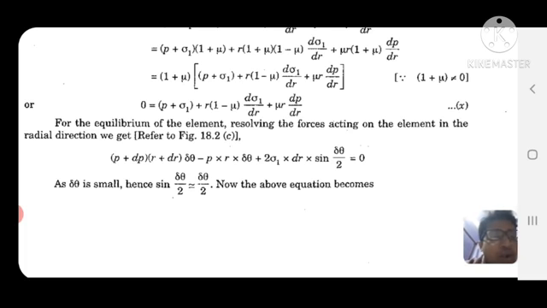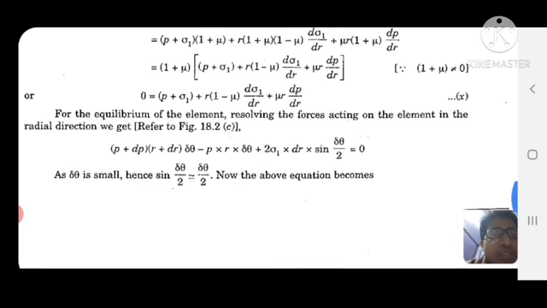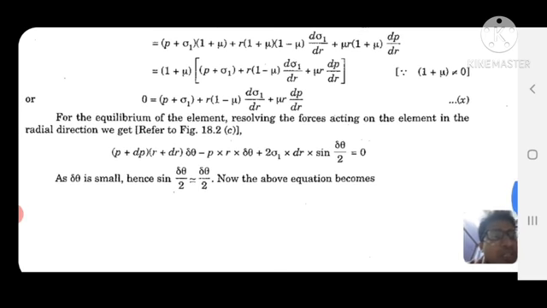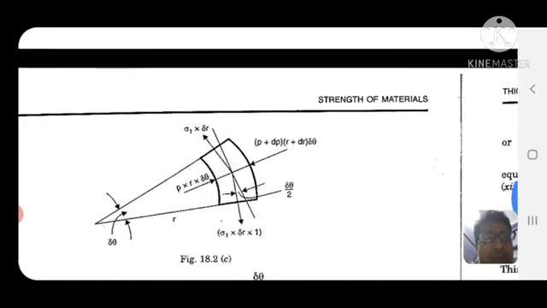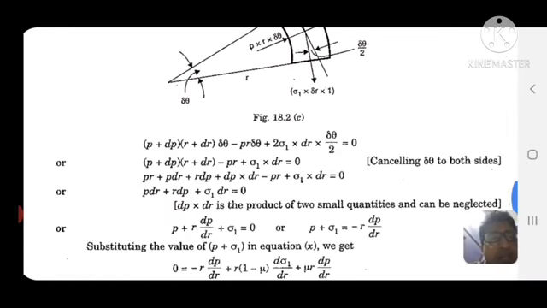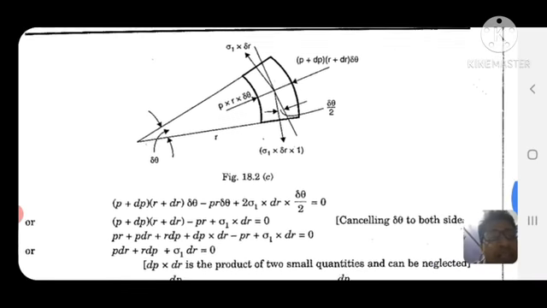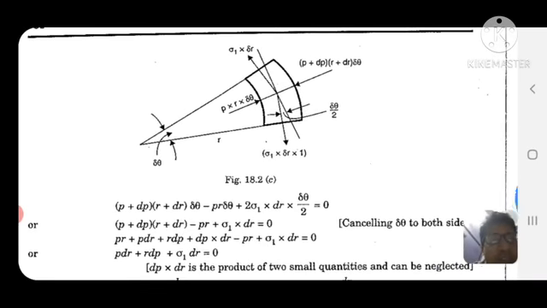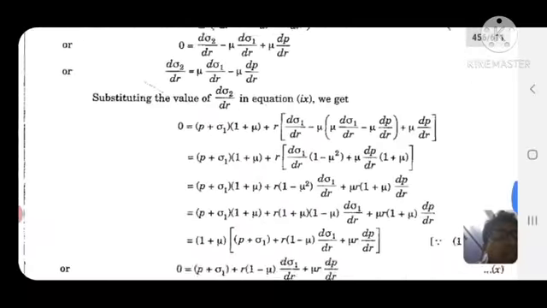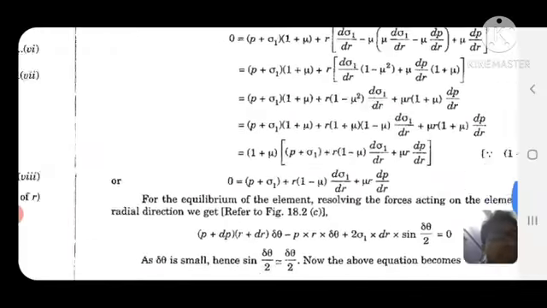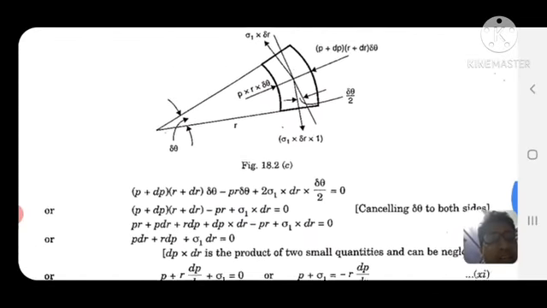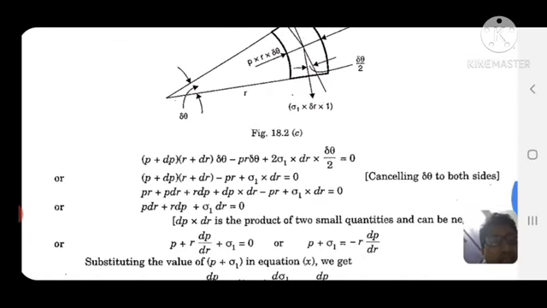Del theta is small, so sin(del theta by 2) is equal to del theta by 2. This is the radial diagram, with this angle del theta.